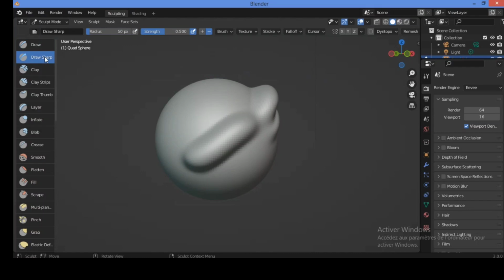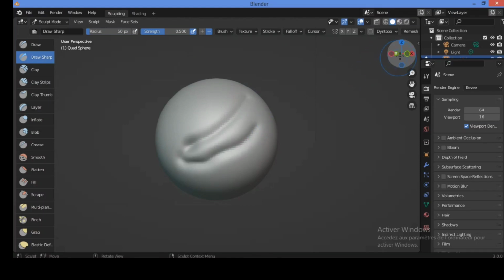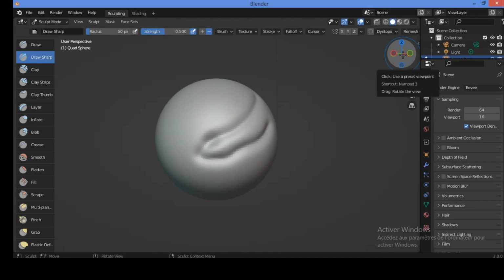Concerning the draw sharp brush, what can this brush do? Let's hit Ctrl Z to undo the action. The draw sharp brush is selected over here, highlighted in blue.